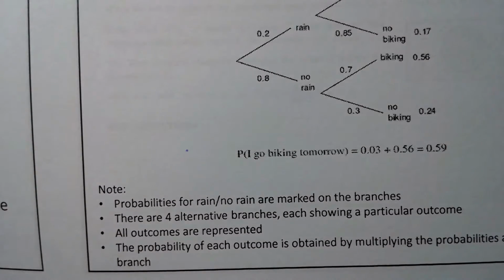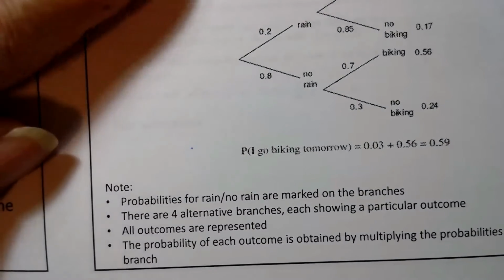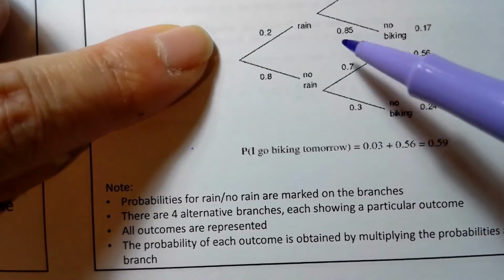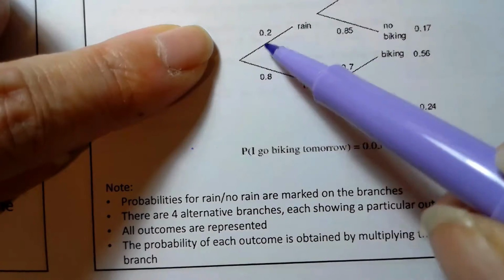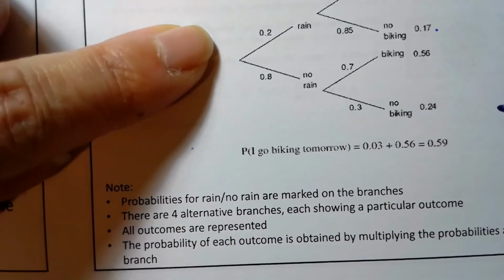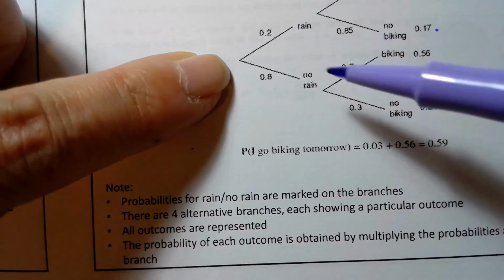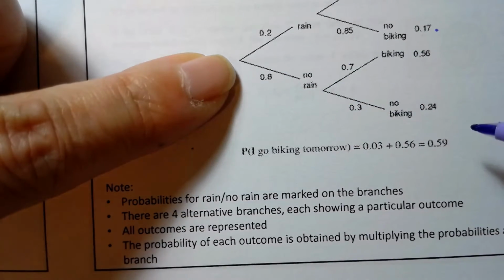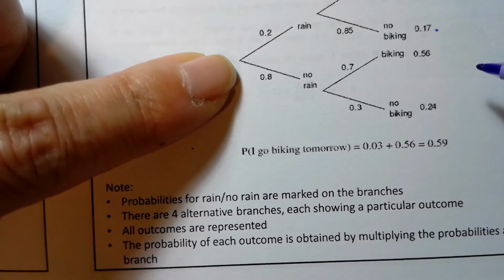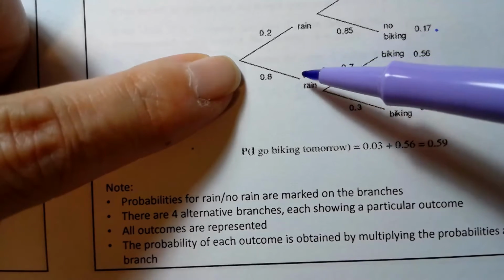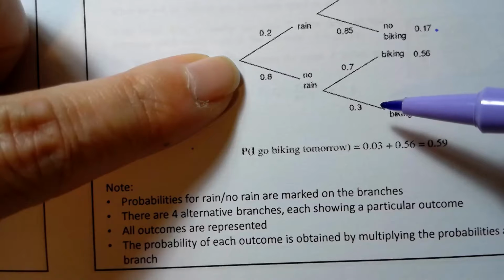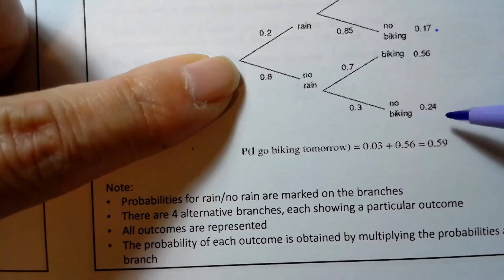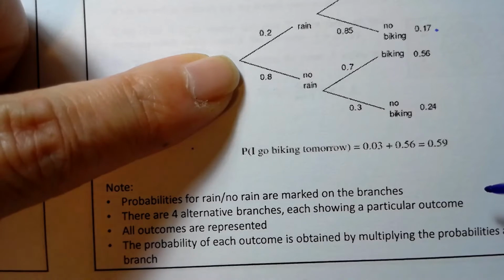Duh, yeah, it is. 0.03. Okay, so anyway, if I just multiply these branches out, the chance that it rains and I don't bike is 0.2 times 0.85, so I get 0.17. If there's no rain, it's 0.8 times 0.7, which gives me a 0.56 chance that I will bike if it's not raining. And if it's not raining and I don't take my bike, then if I multiply those out, I get a 0.24 chance that I will not bike.